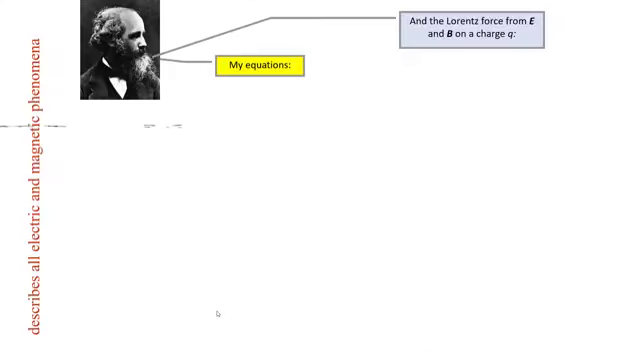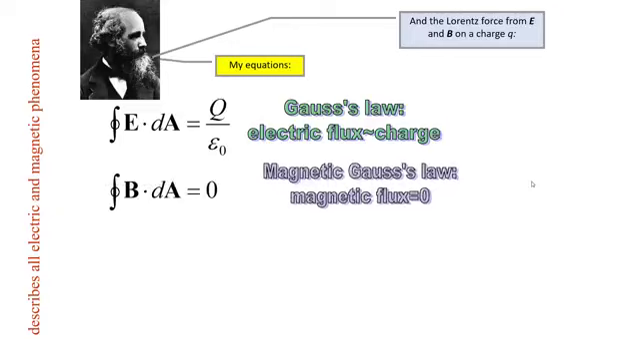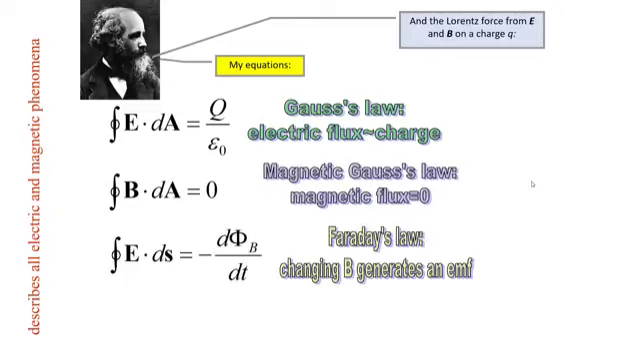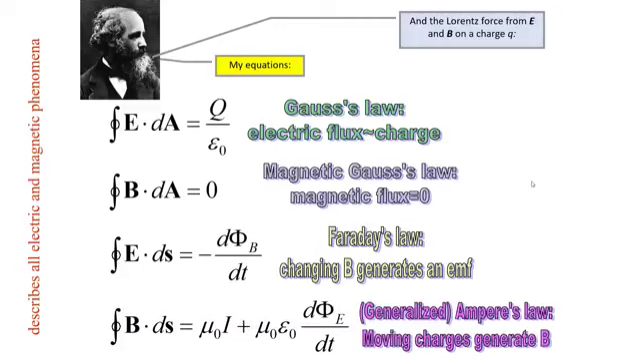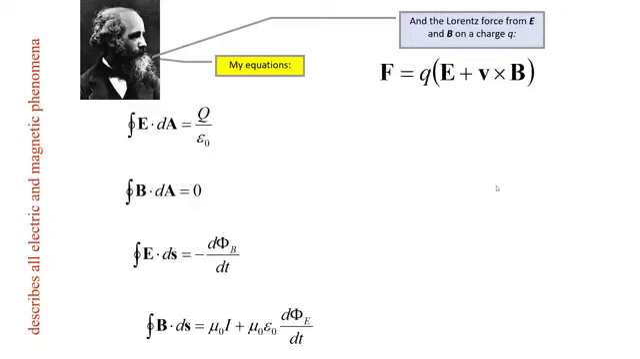So, Maxwell's equations along with the Lorentz force equation. These are Maxwell's equations. The first is Gauss's law, second is magnetic Gauss's law, then we have Faraday's law, and then the Maxwell-Ampere equation, or you can say modified Ampere's law. And all these equations along with the Lorentz force equation describe all the electric as well as magnetic phenomena.